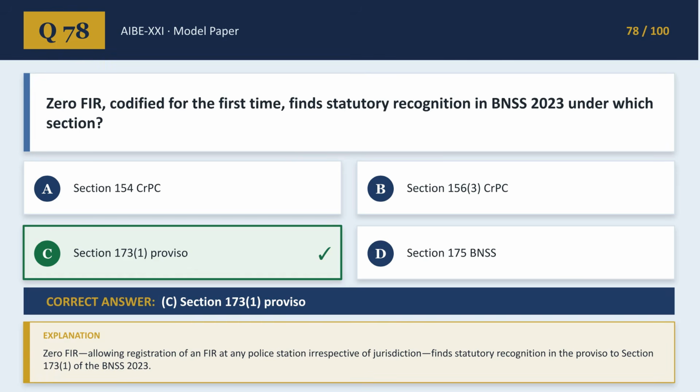The Zero FIR finds statutory recognition in the BNSS 2023 under the proviso to Section 173, allowing police stations to register FIRs regardless of territorial jurisdiction.